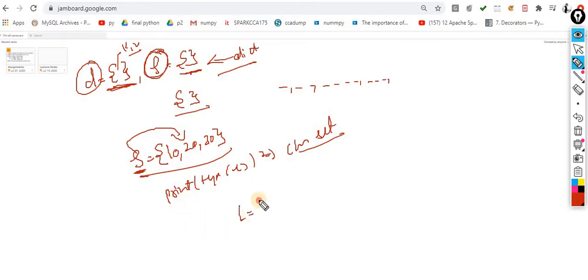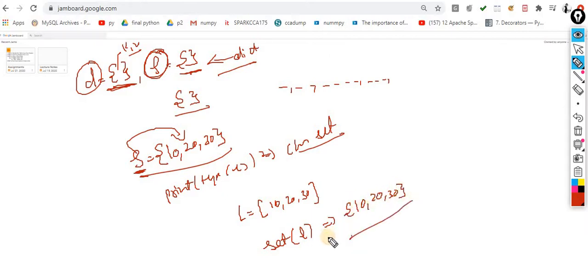Now I am moving ahead. Let's suppose this one is a list, 10, 20, 30. I want to convert it into a set. Very simple, that is the concept of typecasting. Now it becomes a set. There is one very beautiful feature of the set. For example, this is the data: 10, 20, 10, 10, 10, 20. Here the unique items are only 10 and 20.